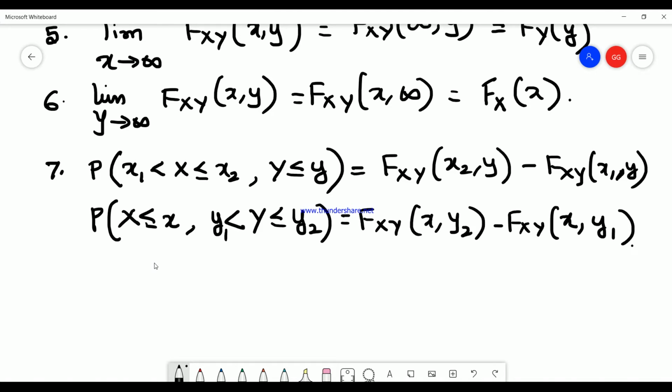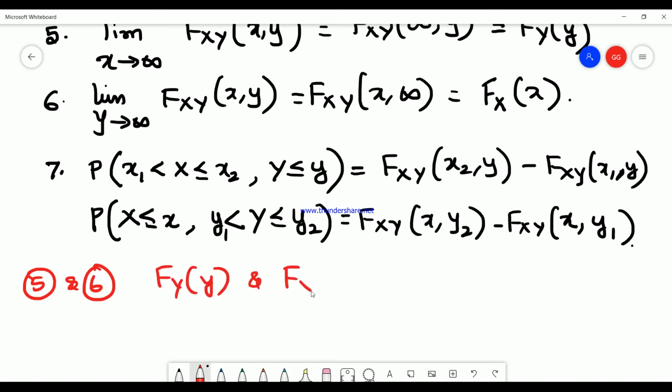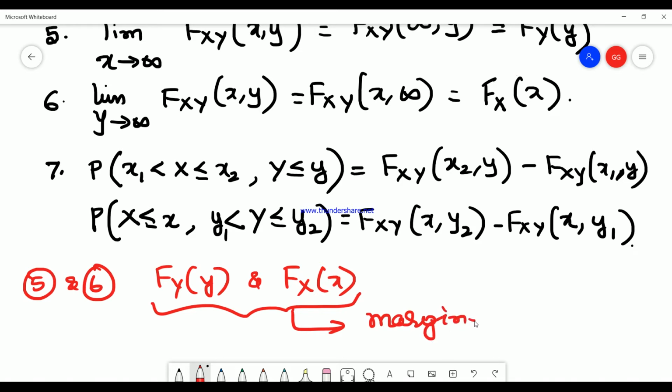I hope you are clear with all the properties of the cumulative distribution function. The individual cumulative distribution functions we found in the fifth and sixth properties, F_Y(y) and F_X(x), are called marginal CDFs, marginal cumulative distribution functions.